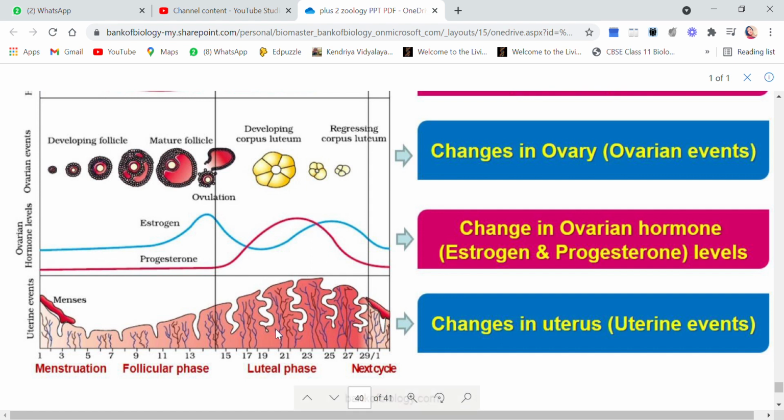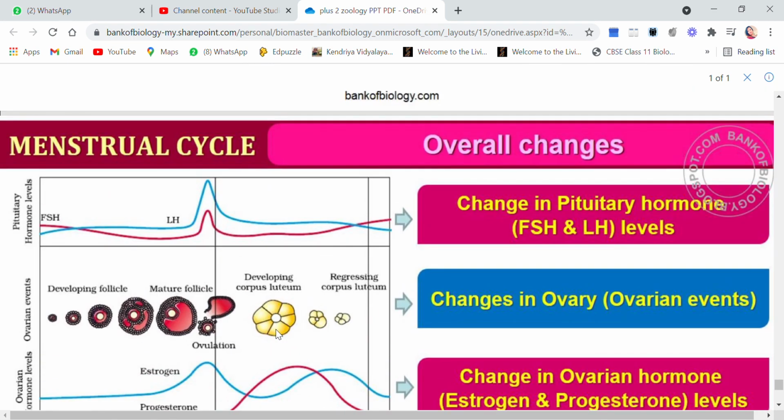Now let's see what happens above. Here the LH and FSH have dropped because of the progesterone and estrogen. Both of them have dropped. Now, if suppose there is no pregnancy, then what will happen? The corpus luteum will degenerate.